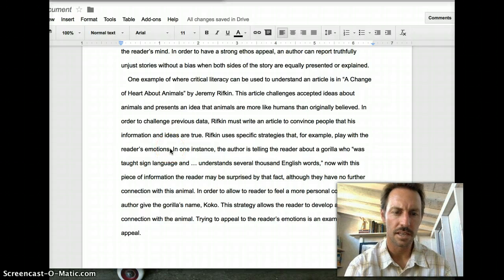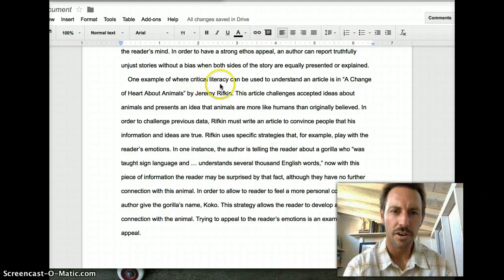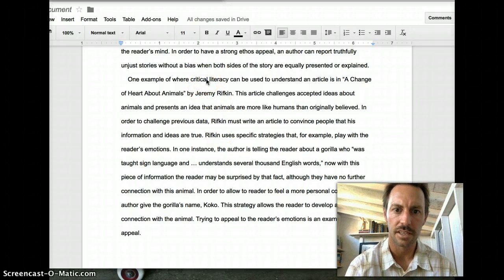Pause. Let's see. Back to the top. One example of where critical literacy can be used to understand an article is in A Change of Heart. Rifkin uses specific strategies. I assume that thinking strategically is part of the definition of critical literacy that this person has, but I can't be sure because there's nothing in the beginning of this paragraph that explicitly links critical literacy with the ability to look for strategy.